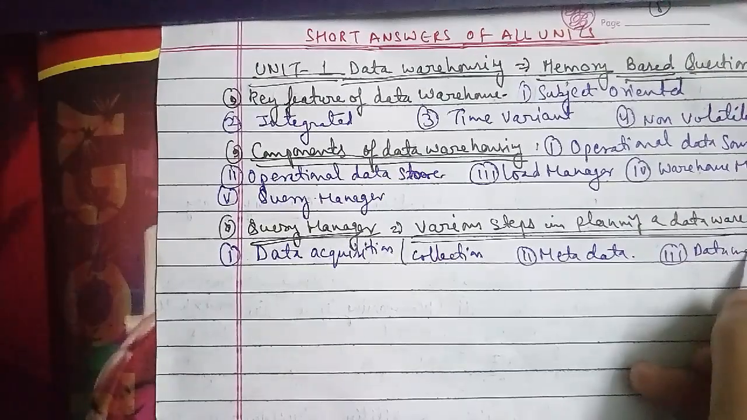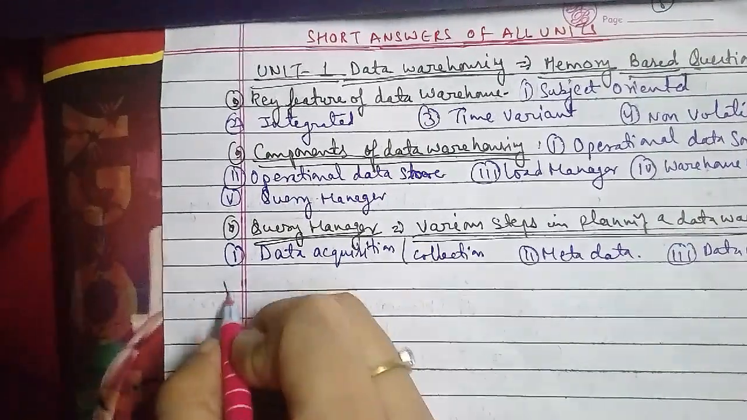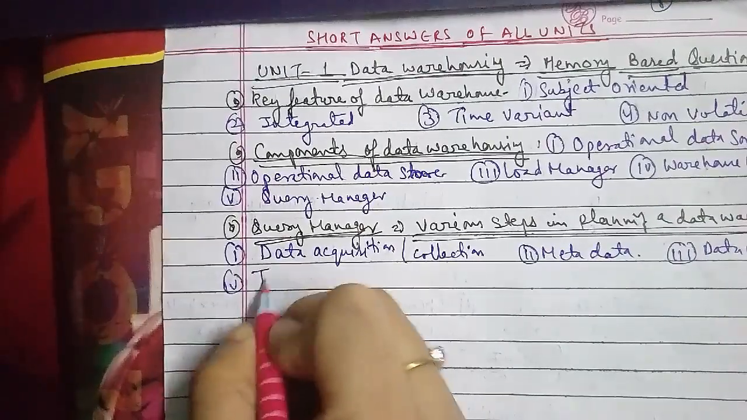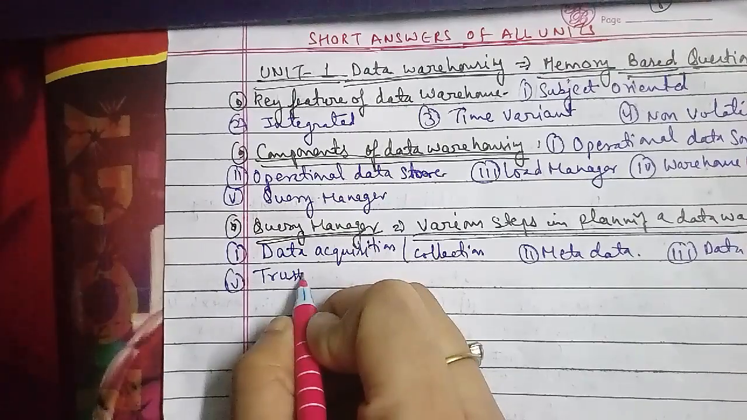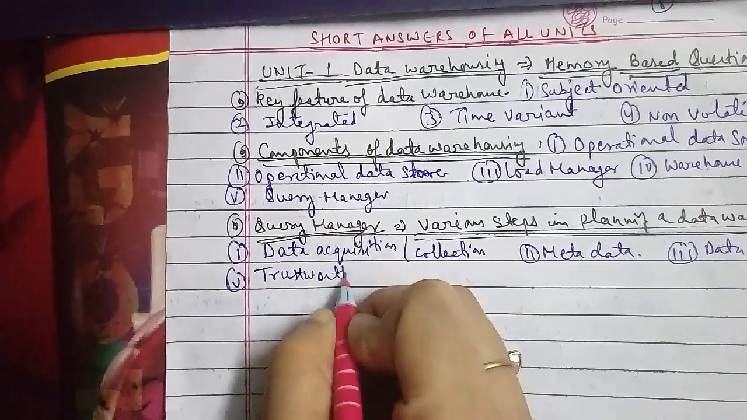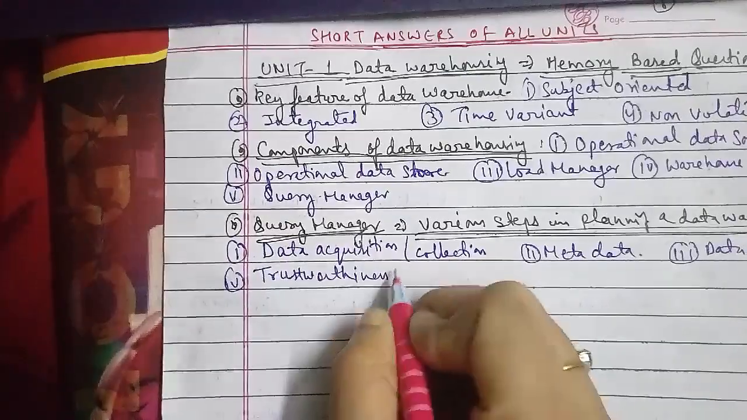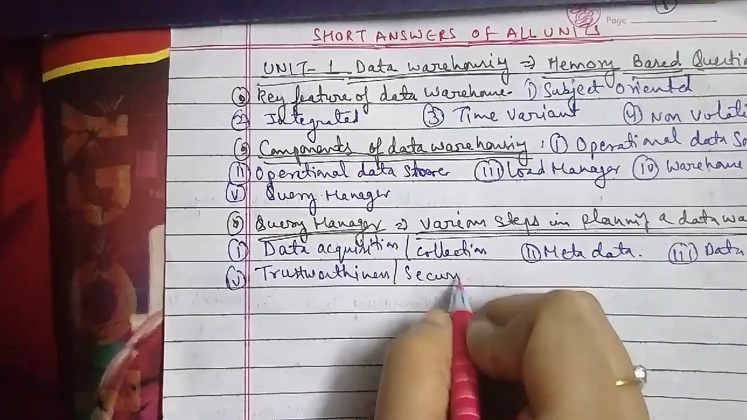Now another question that can arise from this is to explain the term metadata. Metadata is essential to the effective operation of the data warehouse, and it is used in data acquisition, data transformation, and data access as well.